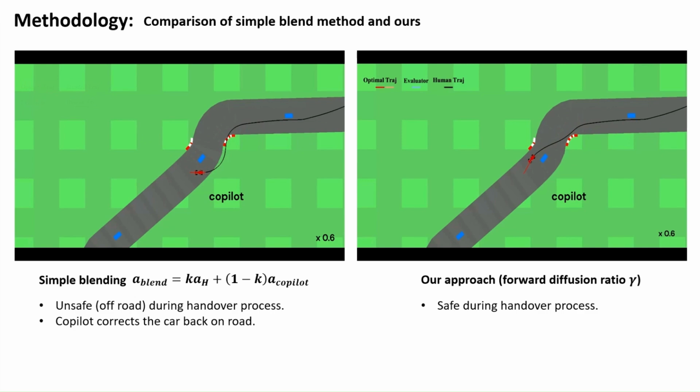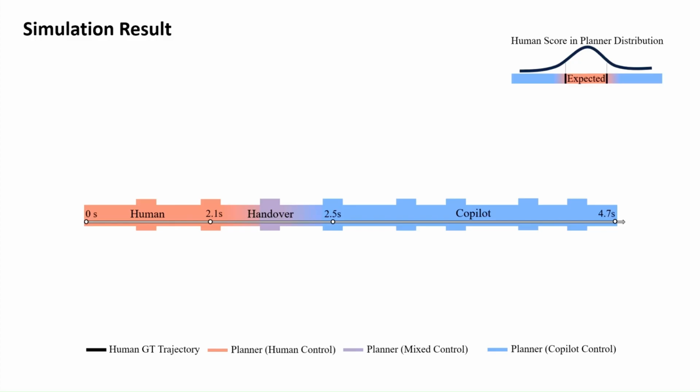Notice that when the vehicle drives off-road, the copilot is still able to correct it back on road. On the right shows the partial diffusion approach. Instead of direct blending, our method ensures a smooth and safe transition from human actions to expert copilot actions. The handover happens gradually but in a more controlled manner, avoiding abrupt shifts that could lead to instability.